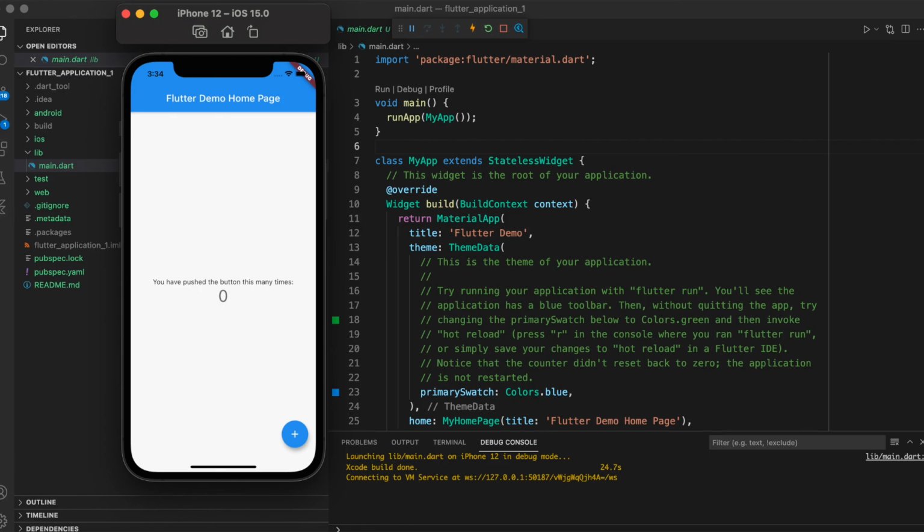Going forward, we will learn about the interpretation of the different components of a Flutter project, and we will also learn about the widget layout of the Flutter environment.